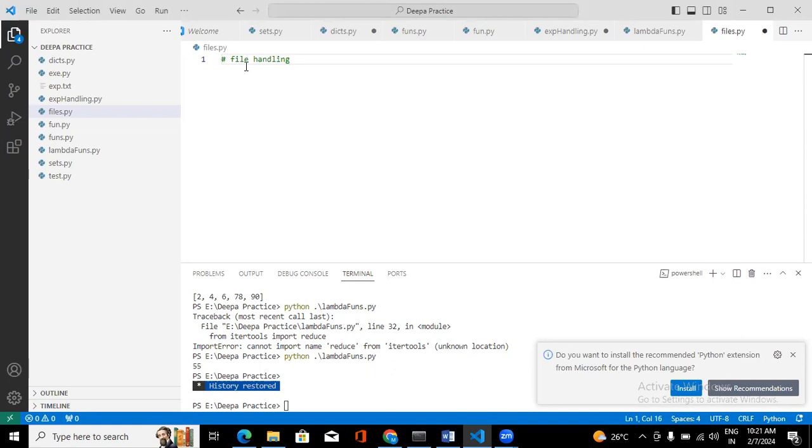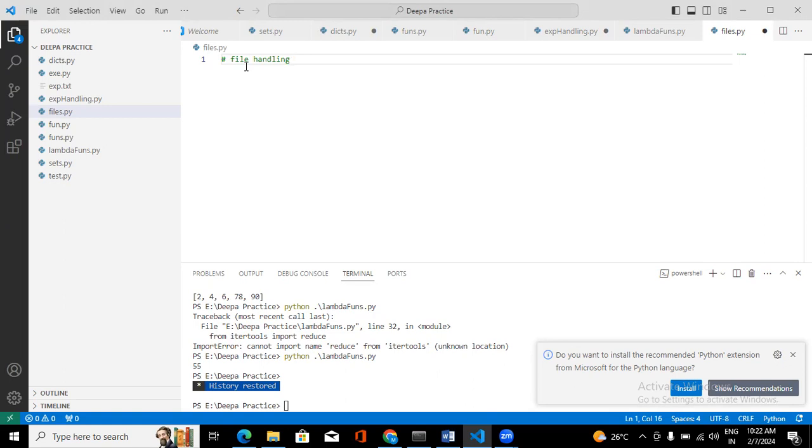Any file which we store in memory permanently, and it can have any kind of data inside it. A text file we can consider, a Python file also, anything which we store permanently in computer memory.